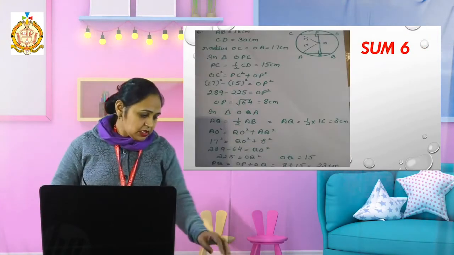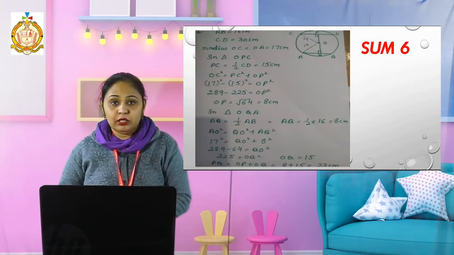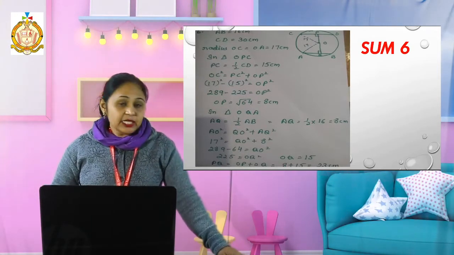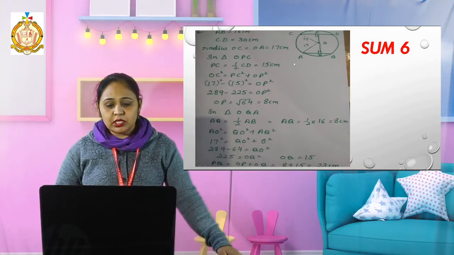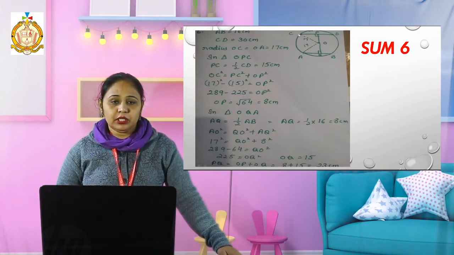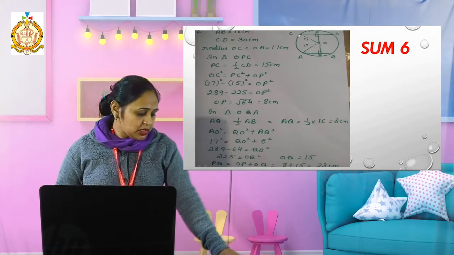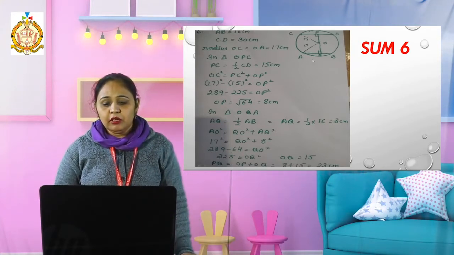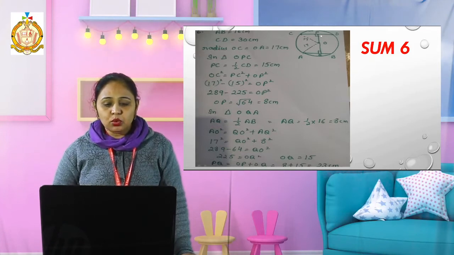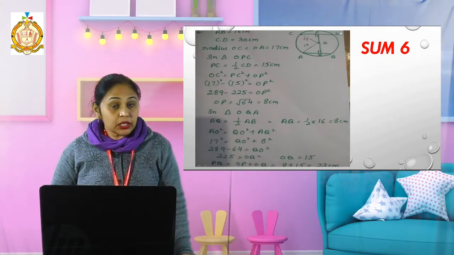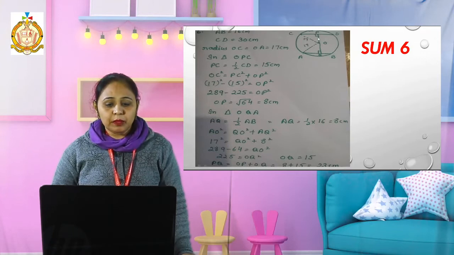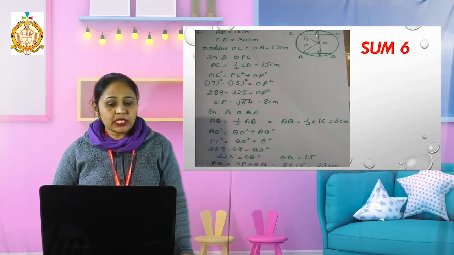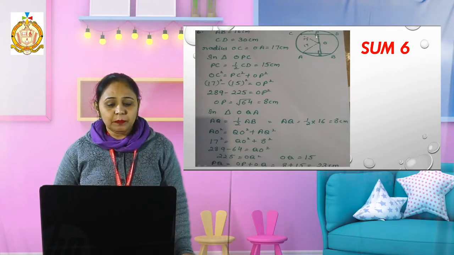Then the sum number 6. Here no figure is given. We have to draw the figure again. In the circle of radius 17 centimeter, there is a circle with 17 centimeter radius and two parallel chords of 16 and 30. I draw a chord AB with length 16 and the chord CD with length of 30 centimeter. Now I draw a perpendicular from the center point, one on AB and the other on CD, which cut these chords at P and Q.